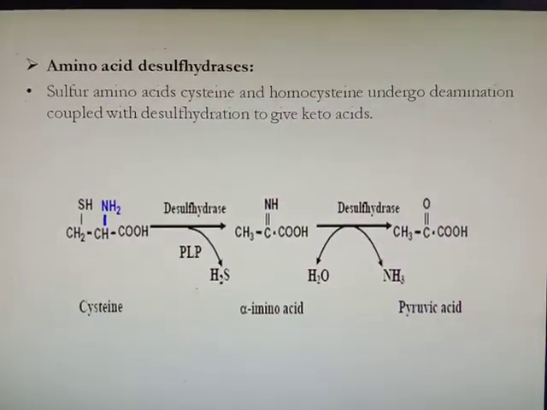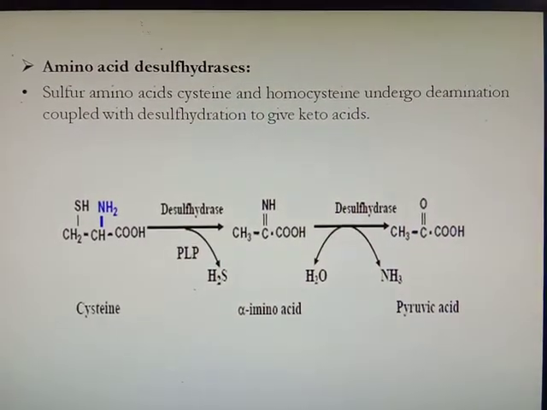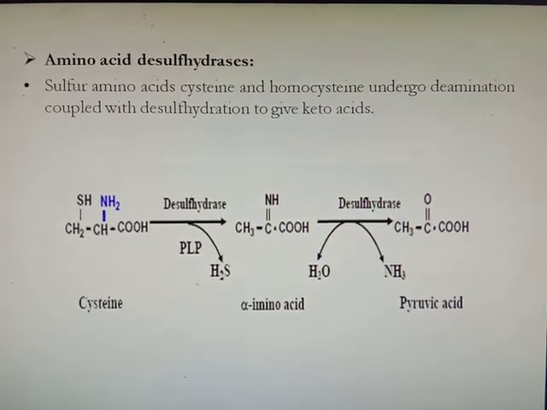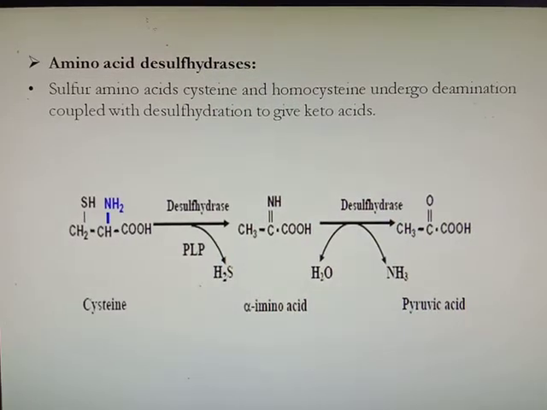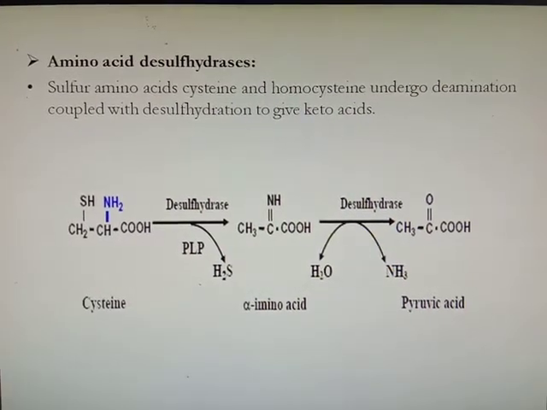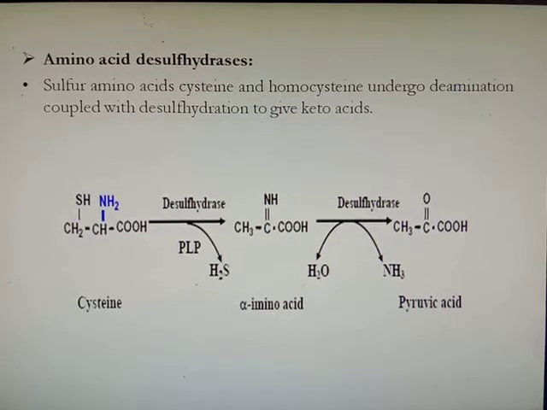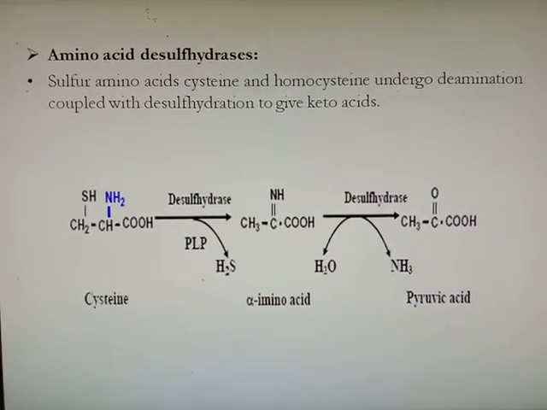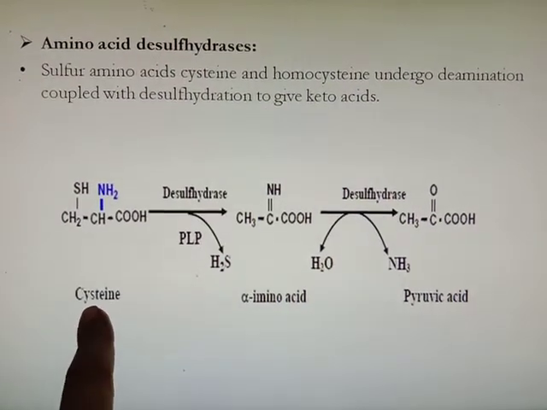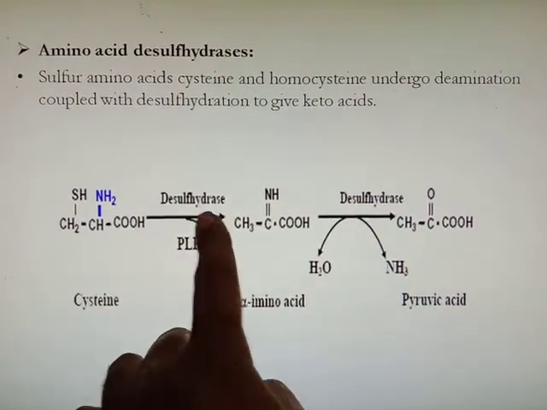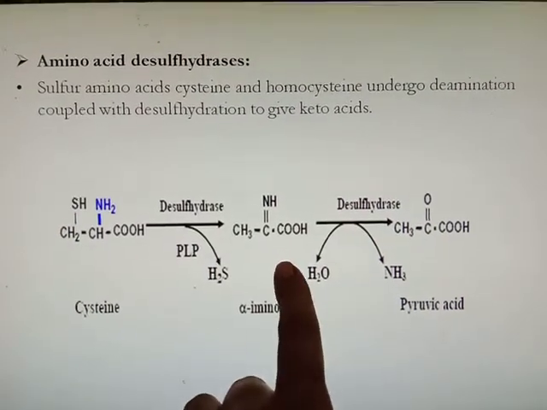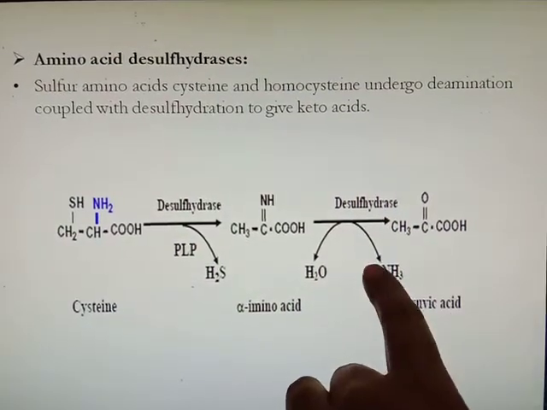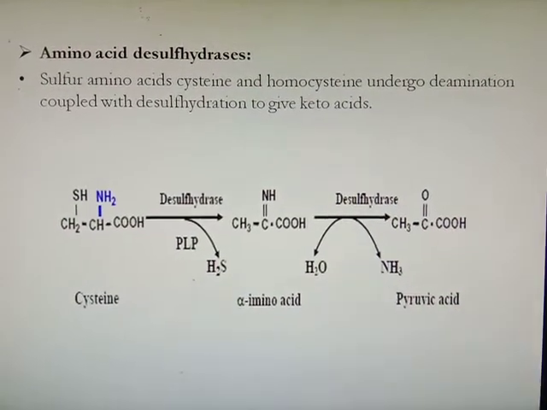Then next is amino acid desulfhydrases. The sulfur containing amino acids, for example cysteine and homocysteine, undergo deamination coupled with desulfhydration to give keto acid. This desulfhydration is responsible for the deamination and also the removal of the sulfur group. For example cysteine: first it is acted on by desulfhydrase, meaning the sulfur group is removed, forming an alpha amino acid, which again is acted on by desulfhydrase, releasing ammonia and forming pyruvic acid.